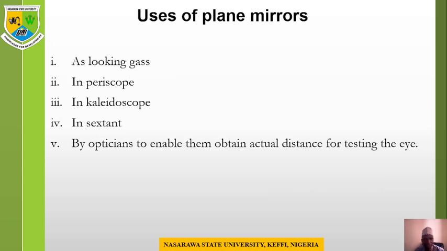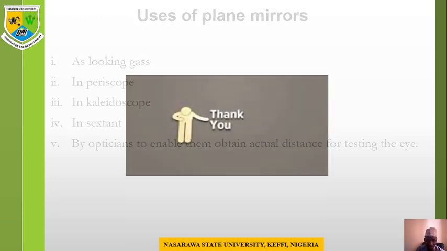The uses of plane mirrors: we have them as looking glasses. We have them in periscopes, which are optical instruments. We have the kaleidoscope, which is also an optical instrument. We use plane mirrors in sextants, which are optical instruments too. Then opticians use them to obtain actual distance for testing the eye. So these are all various uses of plane mirrors.